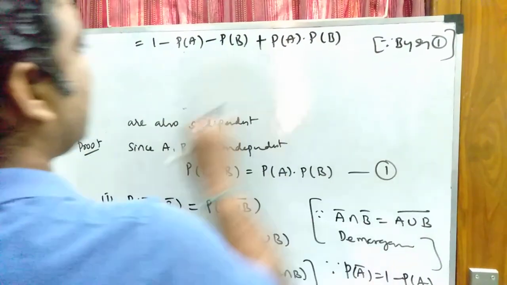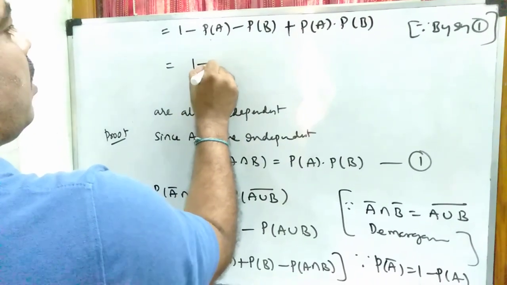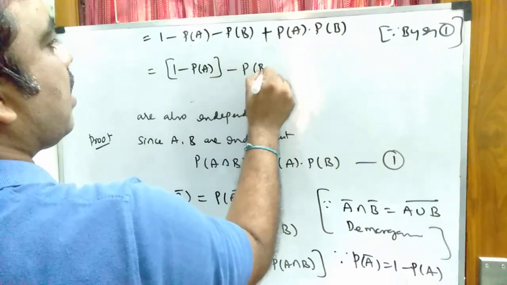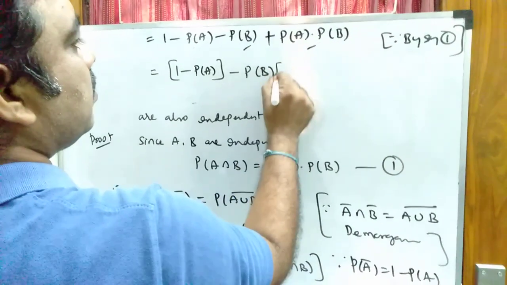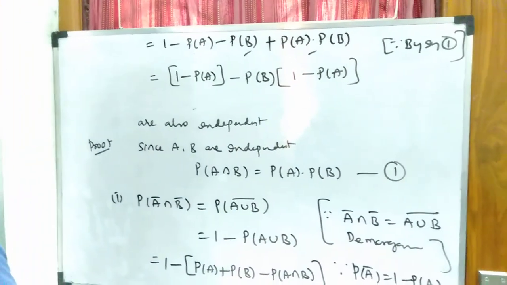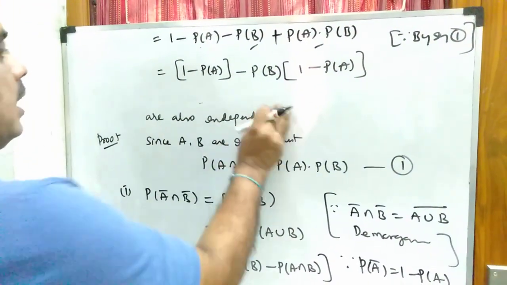Now what I can write here, 1 minus P of A minus P of B, and taking outside from the last two terms, 1 minus P of A, and taking outside P of B, we will get 1 minus P of A.